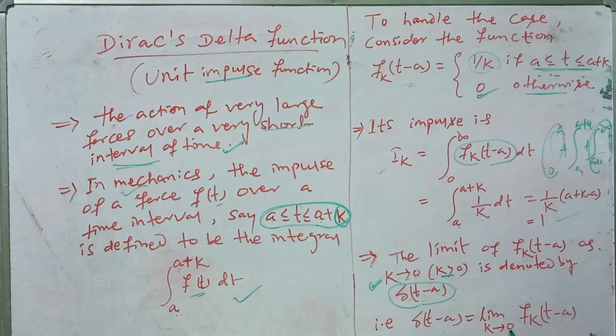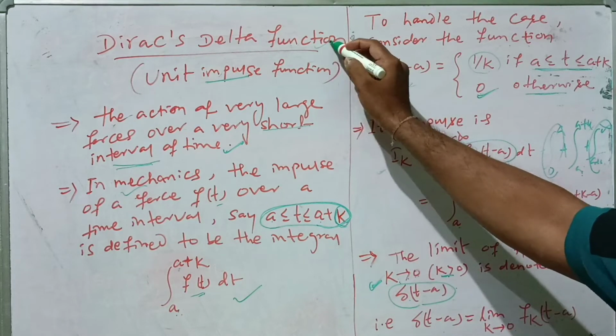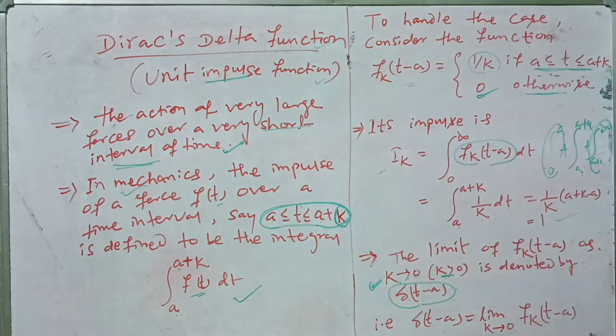This is a limiting value as k tends to 0. And this delta(t-a) is called the Dirac delta function, or we can say the unit impulse function. Sometimes it is called the unit impulse function.